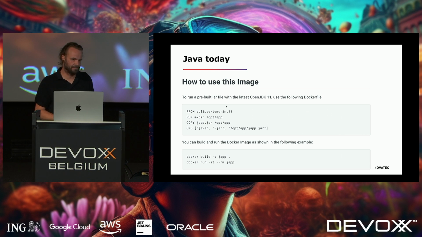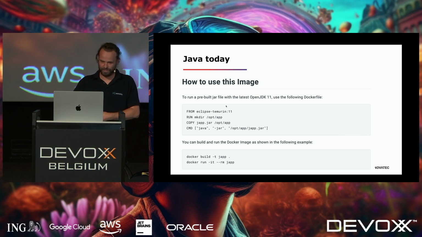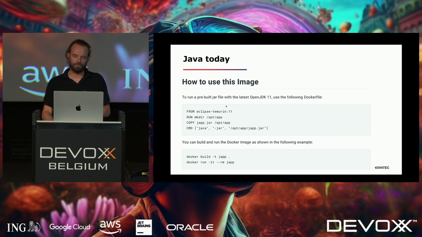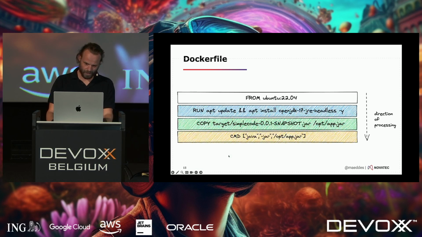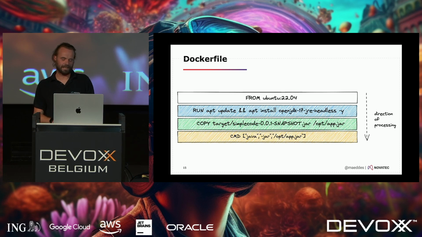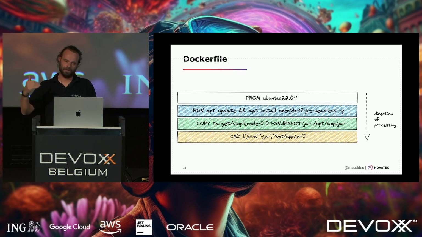So yeah, even today, if you go, for example, on the Docker Hub and look up the Tamarind image, this is the documentation that you get, how to build a Java application that you previously built. So these are 4 lines of a Dockerfile, which will then turn into an image by using this command below, and after that you can run it. Technically speaking, it works like a shell script, goes from top to bottom. It loads a base container. This is the lowest level. And then for each line in the Dockerfile, a new container image layer will be generated.